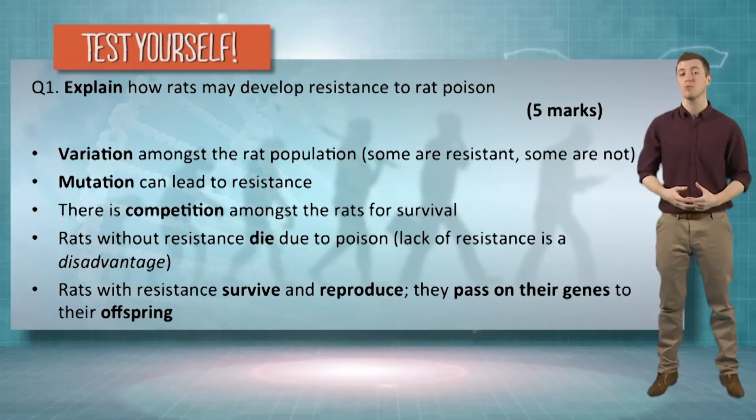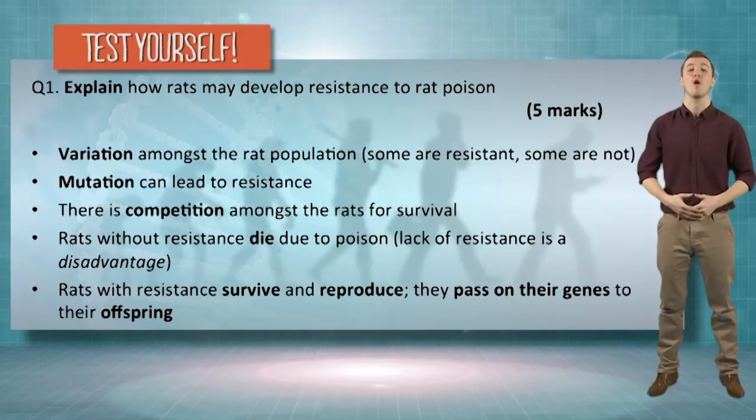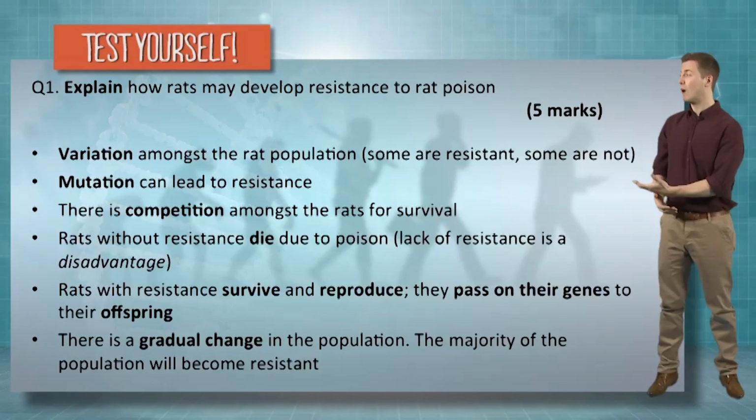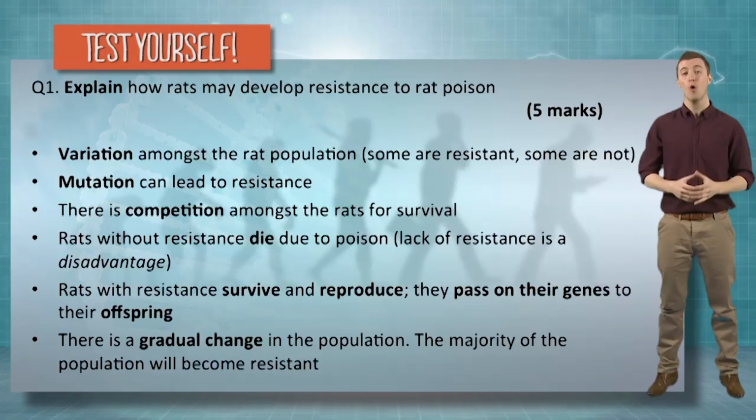Rats with resistance will survive and reproduce. They will pass on their genes to their offspring. There is a gradual change then in the population. Over time, the majority of rats will become resistant.